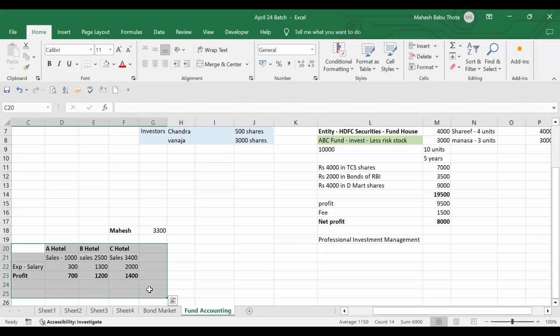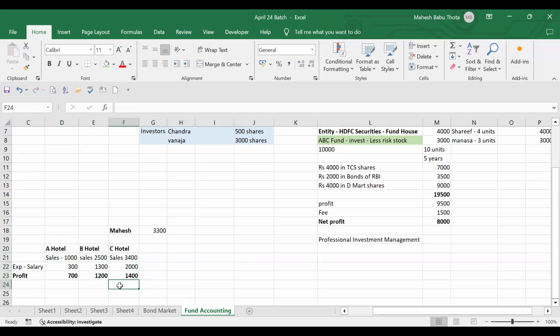Which one is good actually? Your voice is breaking. Can everyone hear my voice? Yes, good. Voice is good. Hotel by hotel only I should collect, right? Yes. Why do I have to collect hotel by hotel?